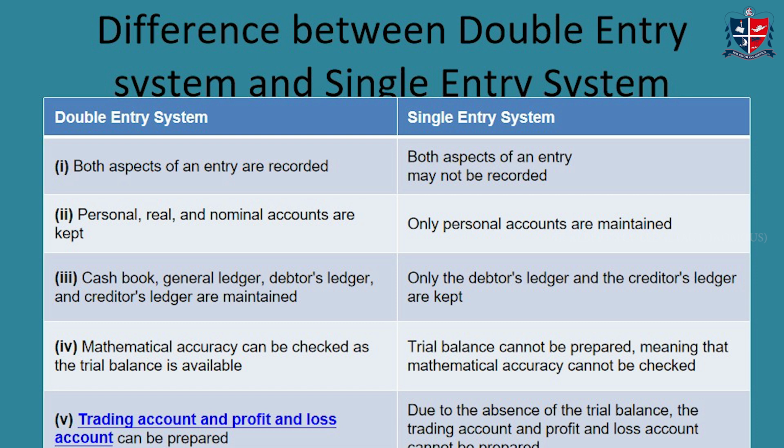Under double entry system, you can check the mathematical accuracy, and under single entry, you do not have the trial balance, and hence you cannot check the arithmetical accuracy. Under double entry, you can prepare the trading, P&L and the balance sheet. But under single entry, due to the absence of the trial balance, it is difficult to prepare the trading and profit and loss account unless you opt for the conversion method.